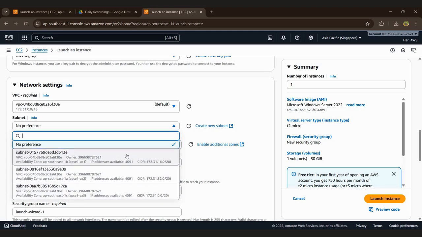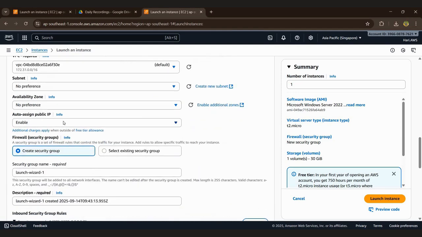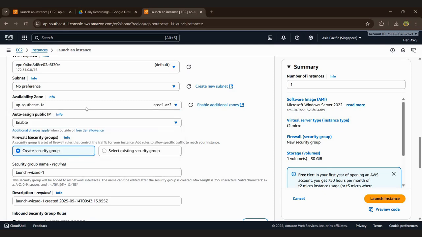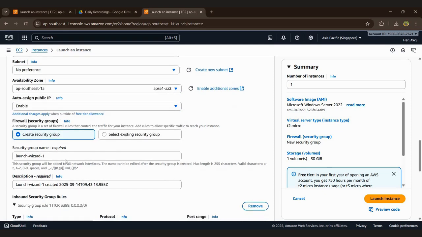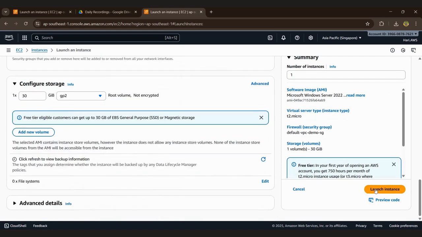We don't give any preferences, and we can enable this. For availability zone there are no preferences, we can go with 1A. Give the security group. Already I created the security group in the VPC. Okay, you can launch the instances.